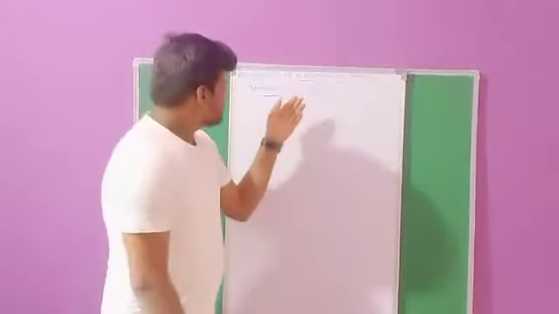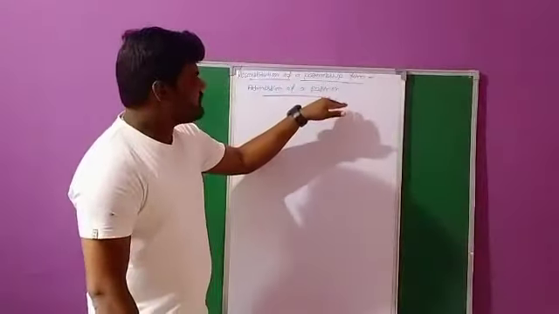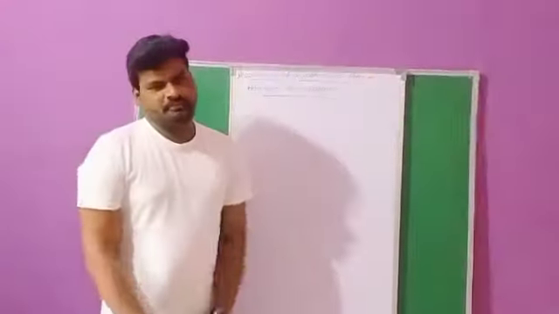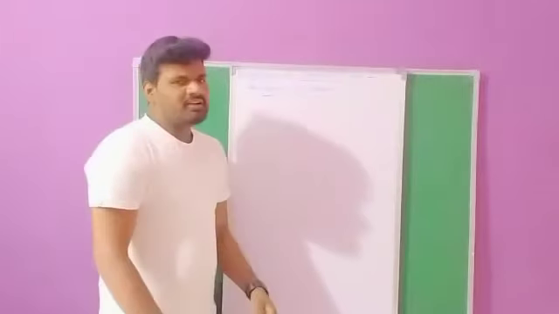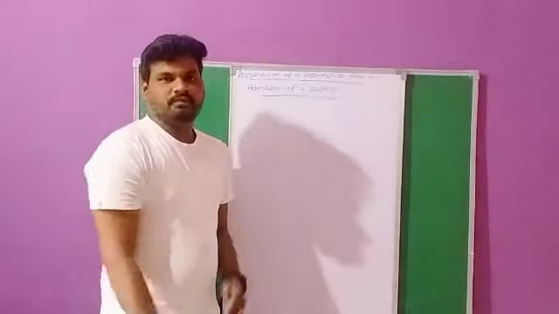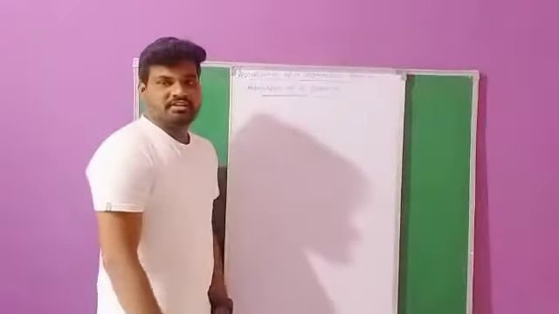Before the admission of a partner, we need to know about the partnership. What is a partnership? For a partnership, a minimum of two members is required for the construction of a partnership firm.